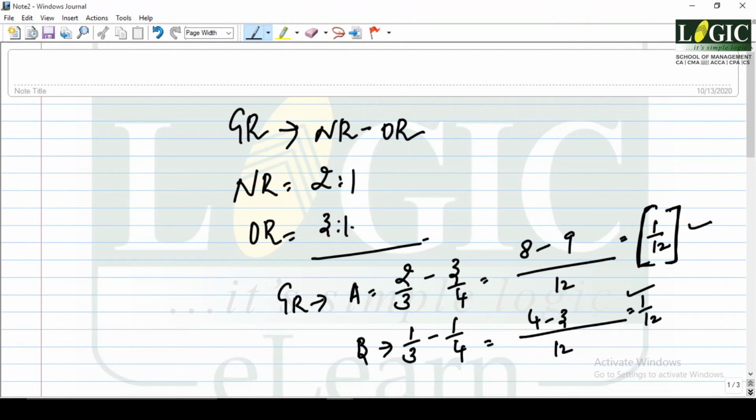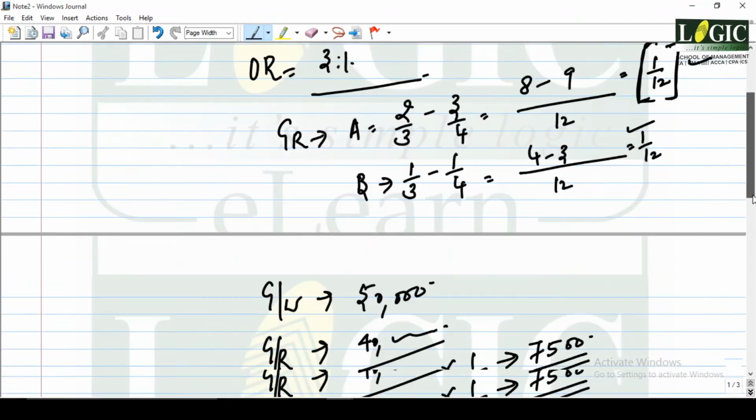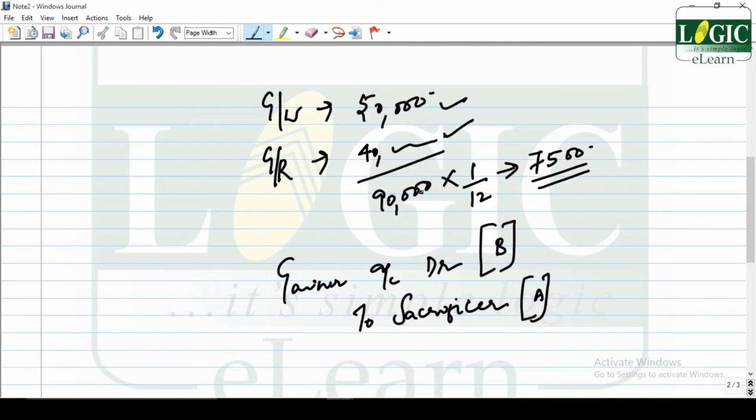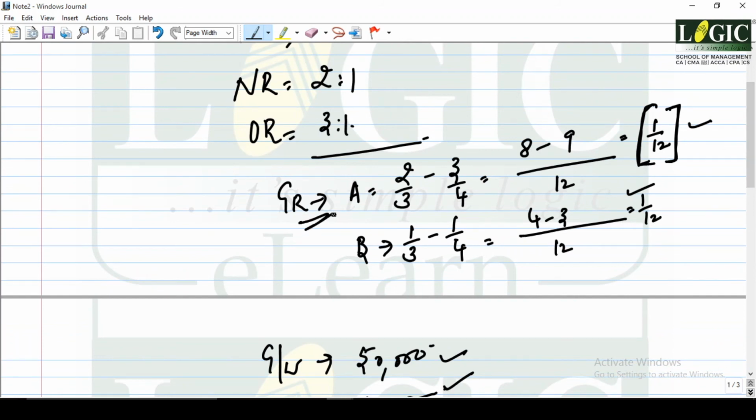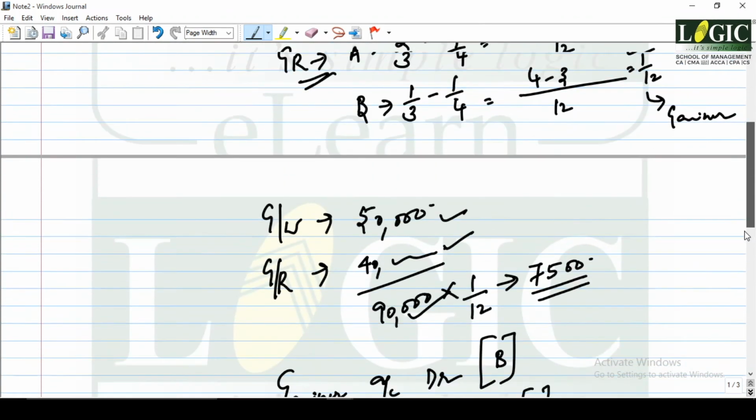So what all things they valued, whatever is to be considered, you come upon the amount finally to be considered. In this case, they valued general reserve, they valued goodwill, which totally came to be 90,000, right? 50,000 plus 40,000, 90,000. Now upon this, you will have to apply the gaining ratio. What is gaining ratio? New ratio minus old ratio. So this man is having a negative figure, which means he is a sacrificer. Now this man is having a positive figure, which means he is a gainer because of this change in PSR.